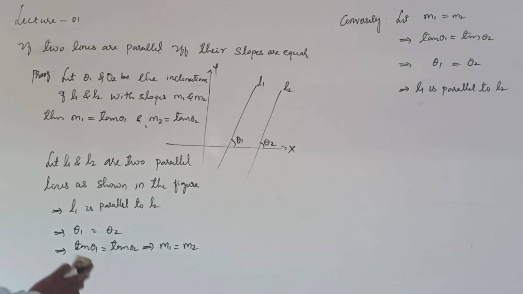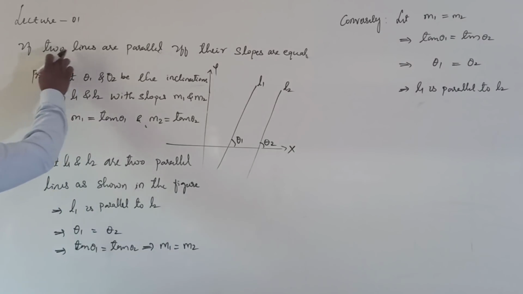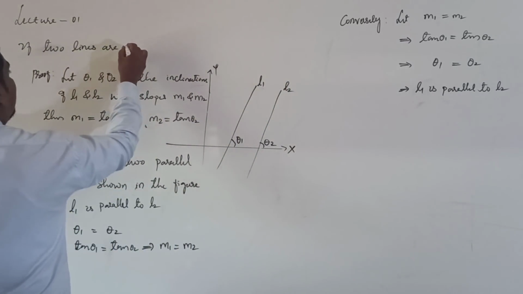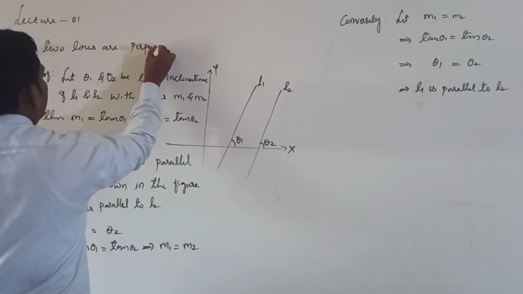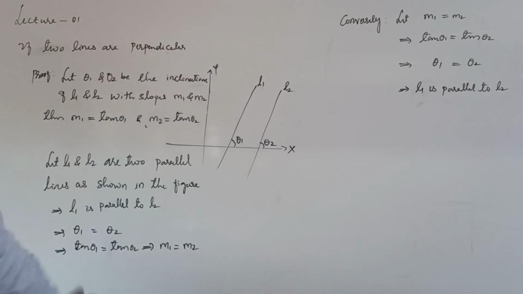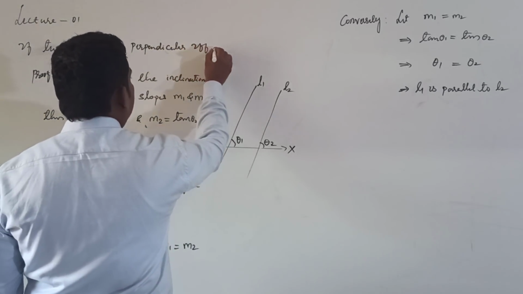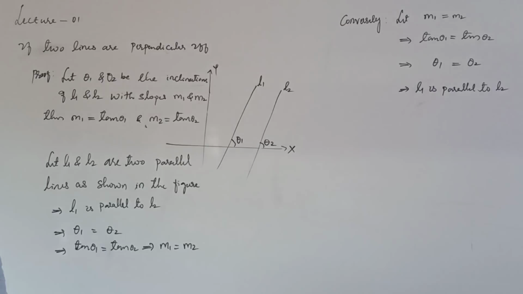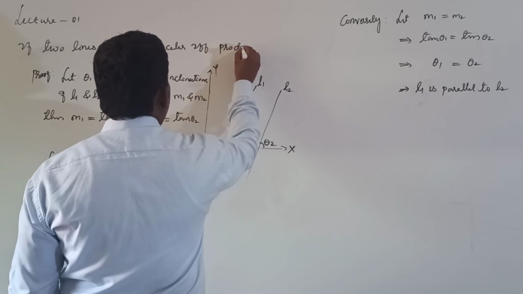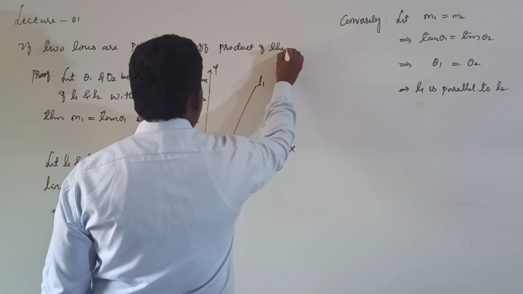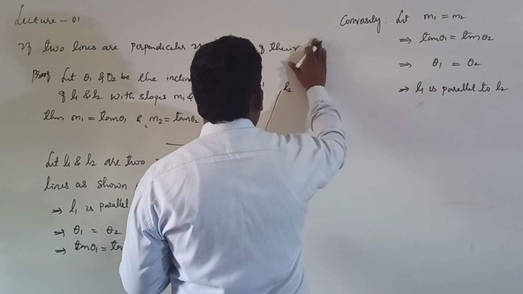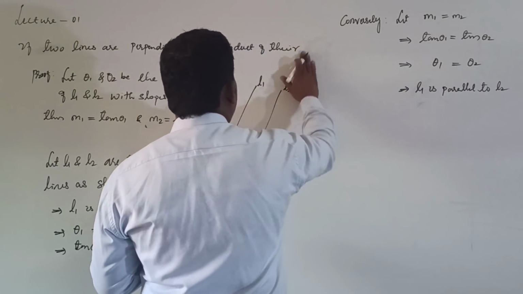Next, the perpendicularity condition. Two lines are perpendicular if and only if the product of their slopes is -1.